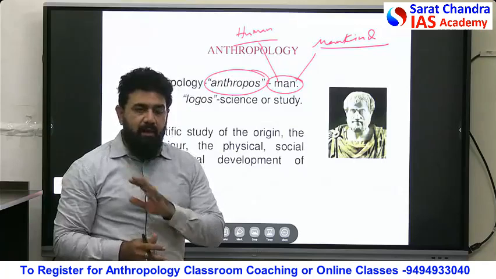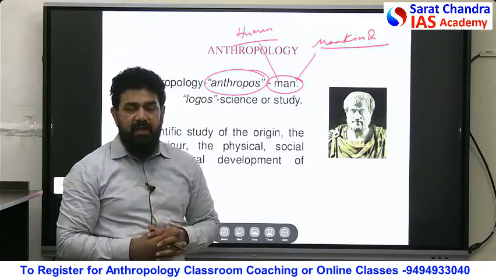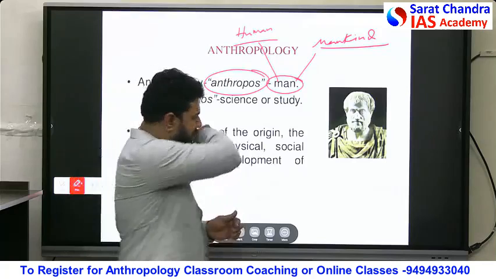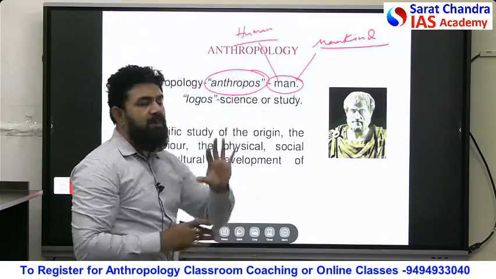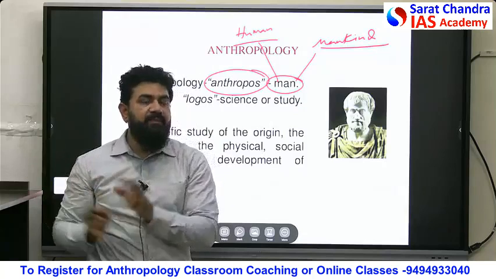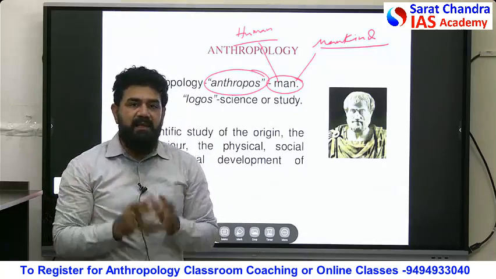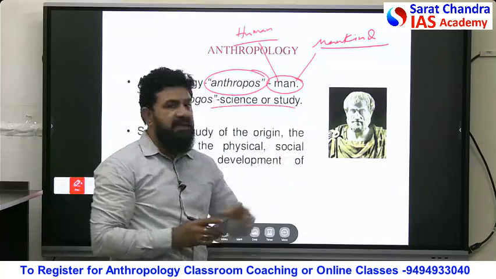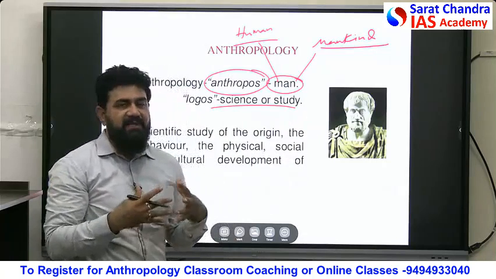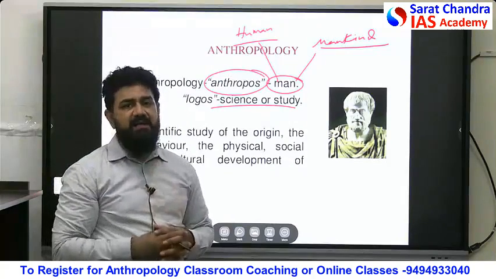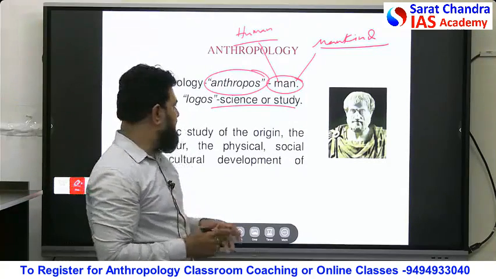It includes all human beings who are present now and who lived in the past under one heading of man here. Yes. So anthropos means man. Man here means human or mankind. Ology or logos means studying with a reason or logic. So that is a scientific study. So scientific study of man is anthropology. That is the simplest way of understanding anthropology primarily here.